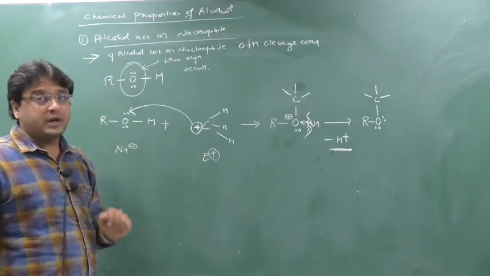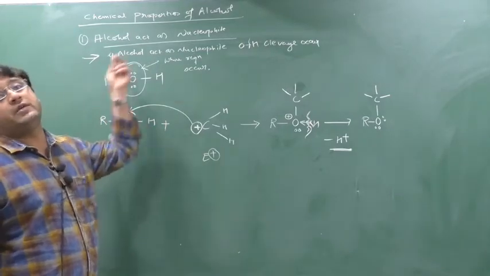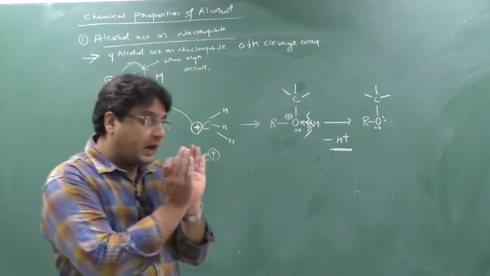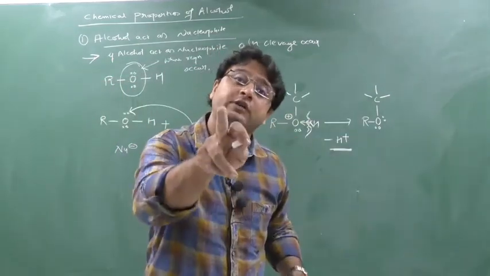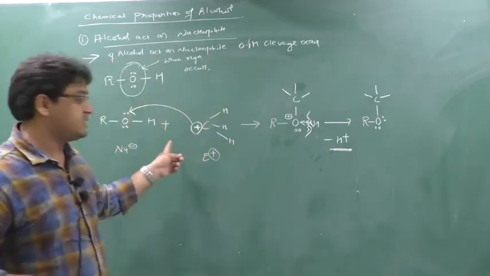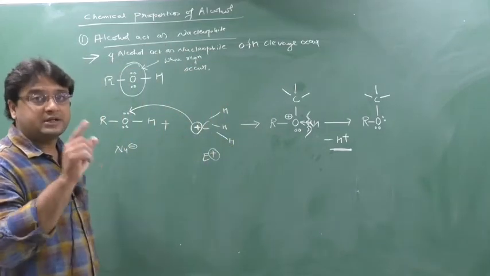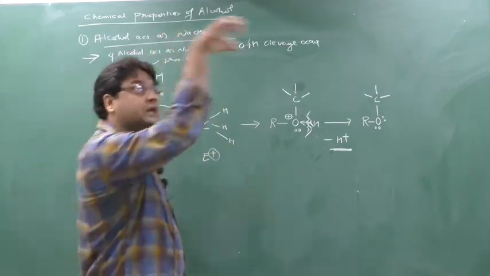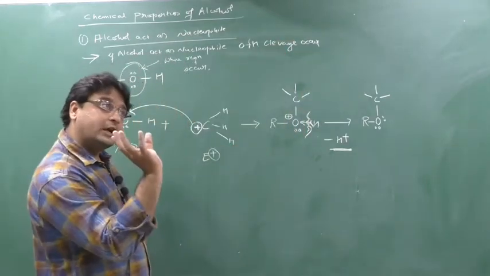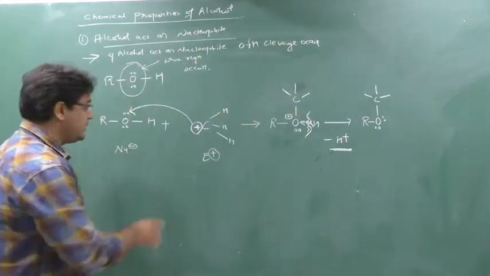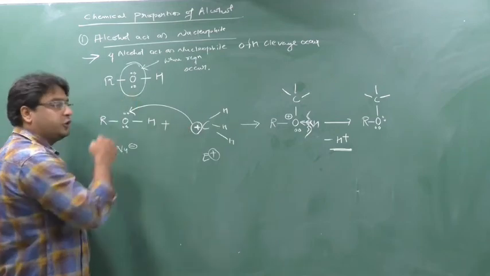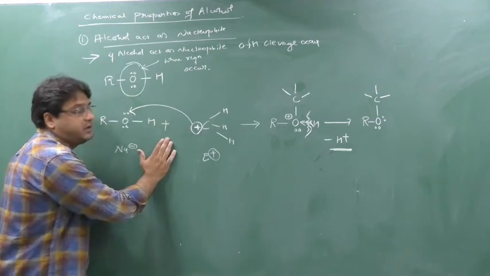The problem comes when the nucleophile attacks, because nucleophile attacking the electrophile is what we only call an SN reaction. This is not an SN reaction. Understand, SN reactions are those where the nucleophile attacks the electrophile, not the electrophile attacking the nucleophile. Clear? So here the electrophile is attacking the nucleophile. This is not an SN reaction.